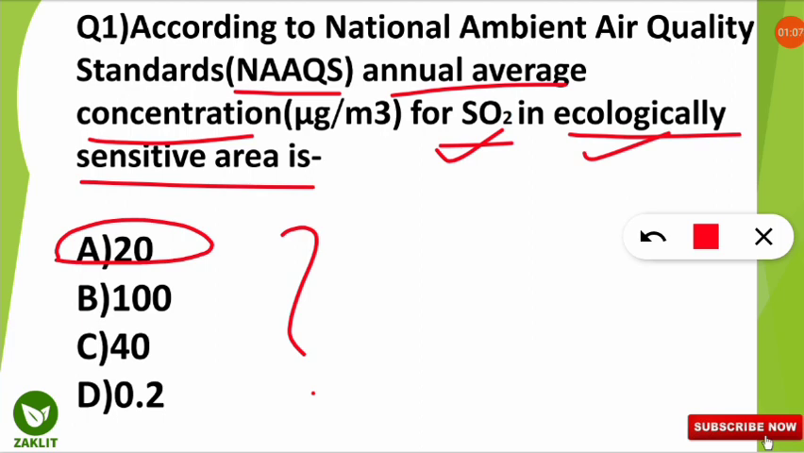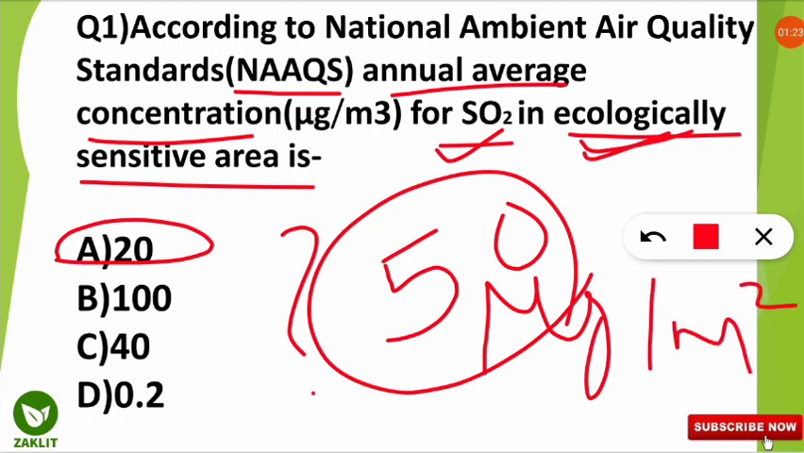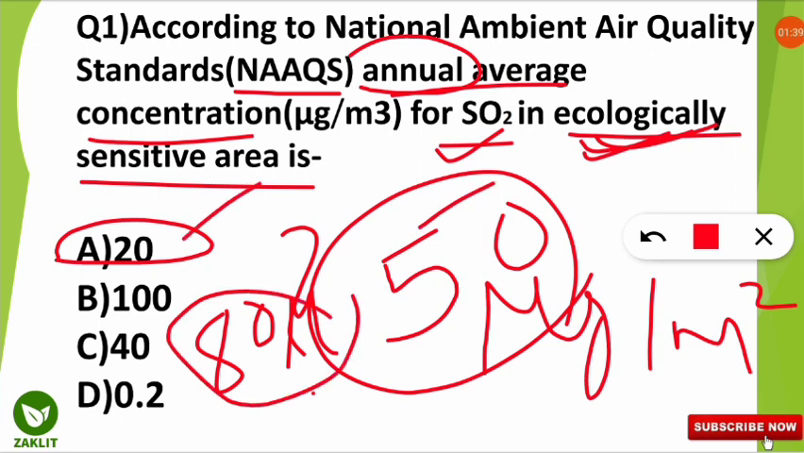And for the industrial, residential and rural and other areas, the amount which is set is 50 microgram per meter cube. So you should note it down. For other areas other than ecological sensitive area, it is 50 microgram per meter cube. And similarly for the 24 hours, if you are considering both the ecological sensitive area and the industrial, residential, rural areas, it is 80 microgram per meter cube. So these three values you should remember: 20, 50 and 80.